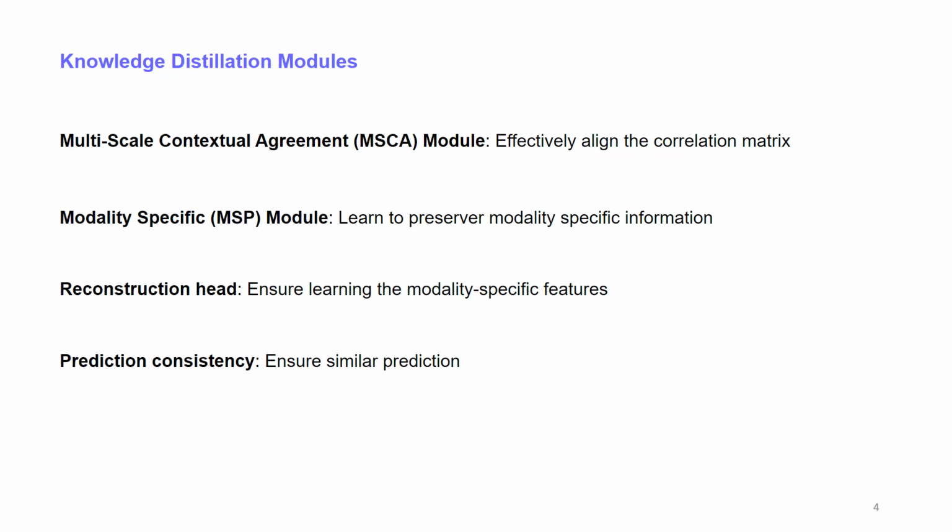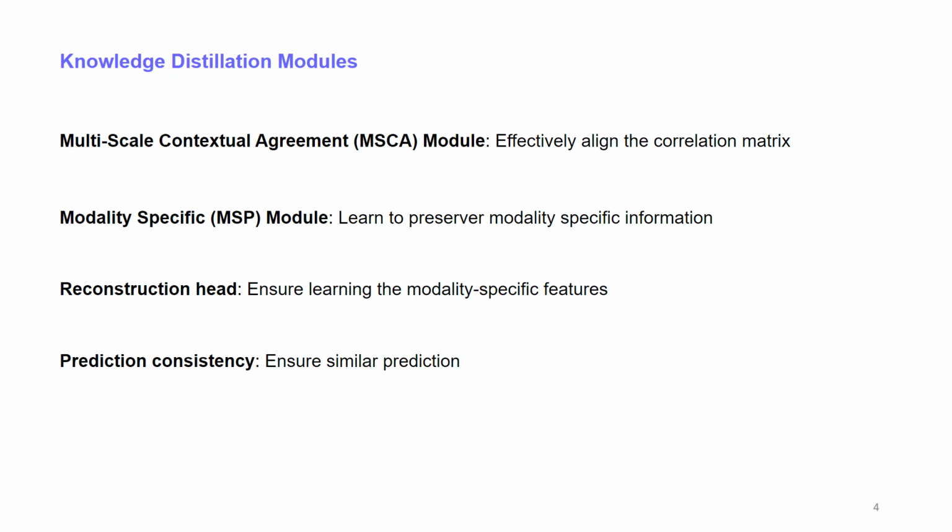Thus, MSP loss is calculated using the output of the full and missing modality tokens from the bottleneck layer. We further include the reconstruction head to ensure learning MSP in our design.